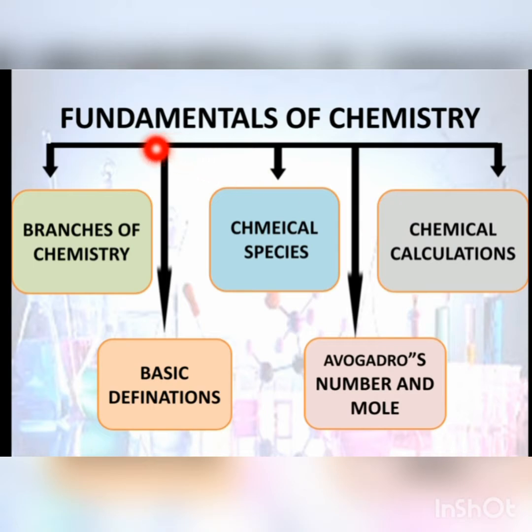Before starting this chapter, Fundamentals of Chemistry, there is the definition of chemistry. Chemistry is defined as the science that examines the materials of the universe and the changes that these materials undergo. In this chapter, first of all, branches of chemistry is the main concern. Second is basic definitions, then chemical species, next is Avogadro number and mole, and at last chemical calculations.